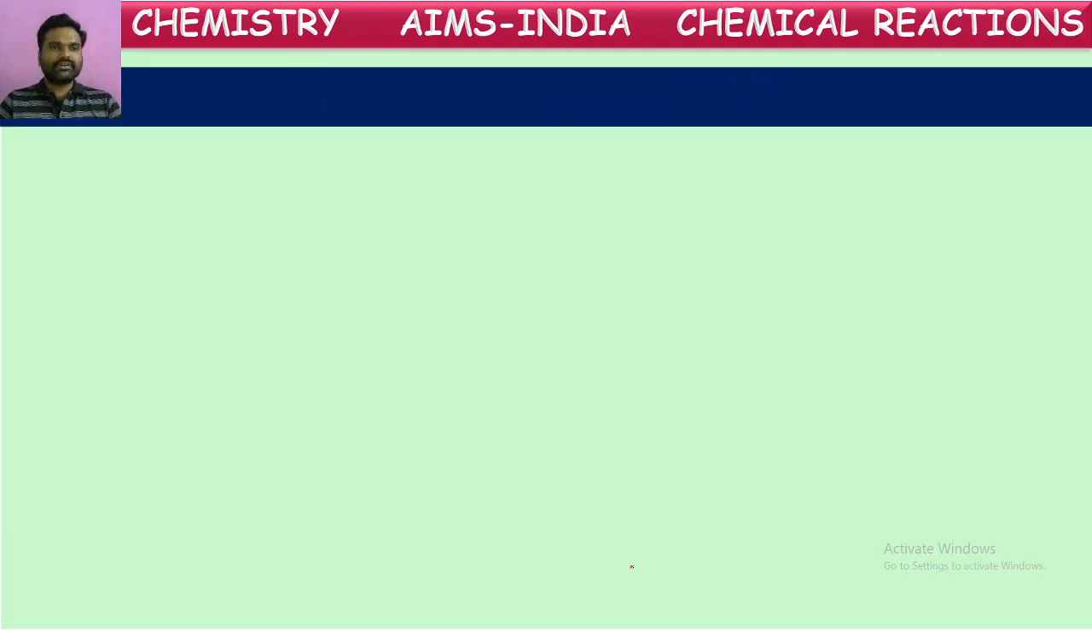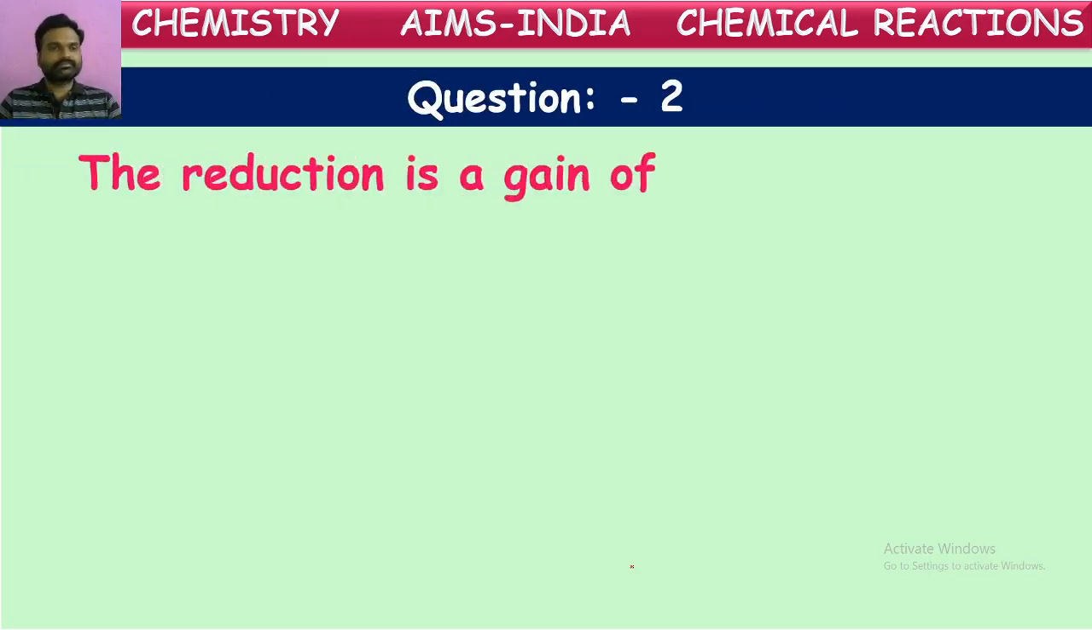Next, let us go to the next question. Reduction is gain of... We studied about oxidation and reduction reactions in the earlier class. What is meant by oxidation? Oxidation and reduction can be defined in different terms: in terms of oxygen, hydrogen, electrons, and oxidation number. In terms of oxygen, gain of oxygen is oxidation. Loss of